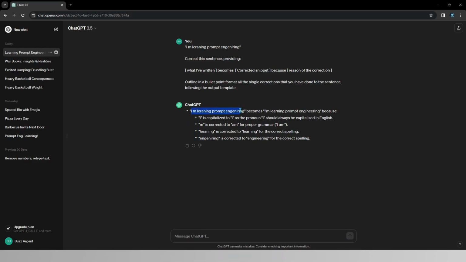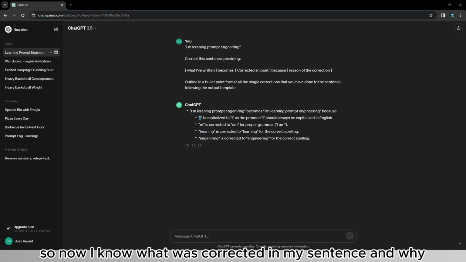because "i" is capitalized to "I", as the pronoun should always be capitalized in English. "im" becomes "I'm" for proper grammar. "Learning" becomes "learning" for the correct spelling, since I've misspelled this word. "Engineering" becomes "engineering" for correct spelling once again. And as you can see, it has followed the output template. So now I know what was corrected in my sentence and why.